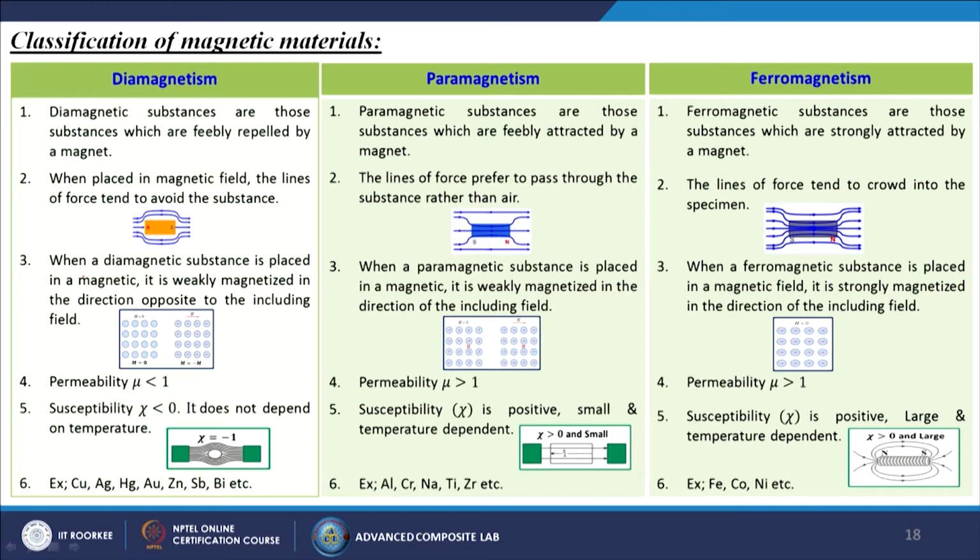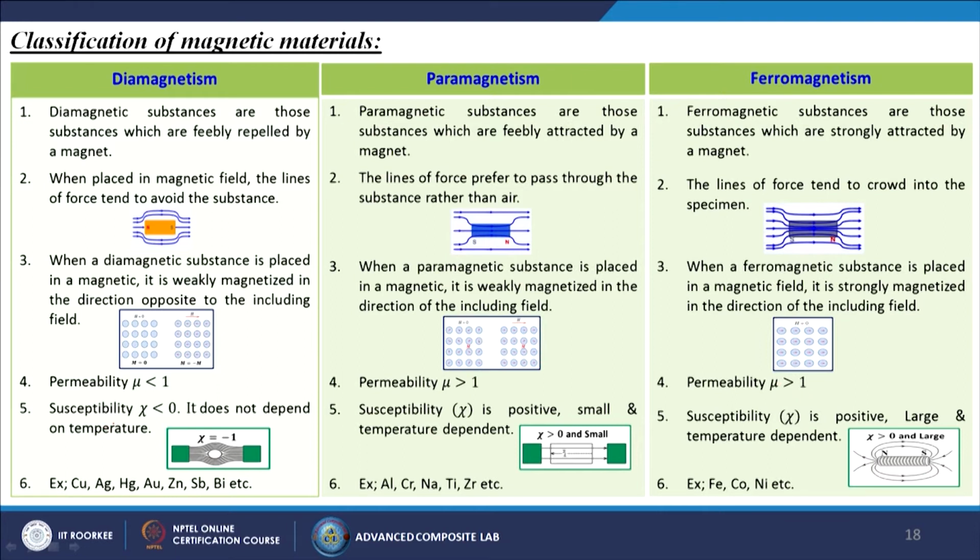For diamagnetism, when a diamagnetic substance is placed in a magnetic field, it is weakly magnetized in the direction opposite to the inducing field. When a paramagnetic substance is placed in a magnetic field, it is weakly magnetized in the direction of the inducing field. When a ferromagnetic substance is placed in a magnetic field, it is strongly magnetized in the direction of the inducing field. So, permeability mu value for diamagnetism is less than 1, paramagnetism is greater than 1, and for ferromagnetism also it is greater than 1.